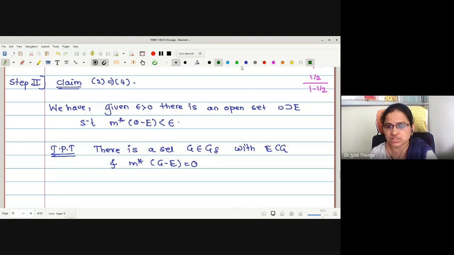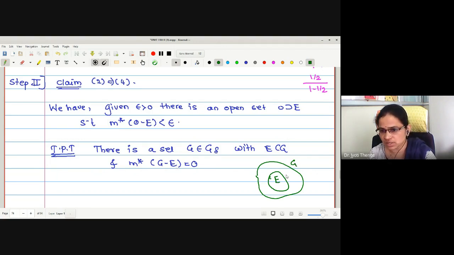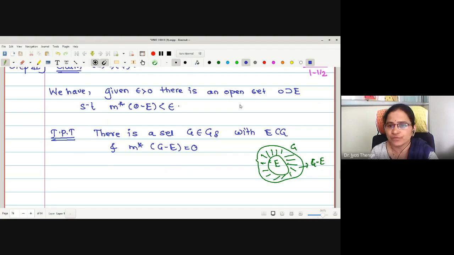We'll try to understand what this G minus E is actually going to be. Whenever we were proving E contained in G, what is G minus E? This section again, right? And our aim is to prove that this section has outer measure 0, that is, this will be a measurable set. The job we will do is, we have an existence of an open set which is a superset of E having this property. For every epsilon we will give the existence of one open set and finally we will take the countable intersection.